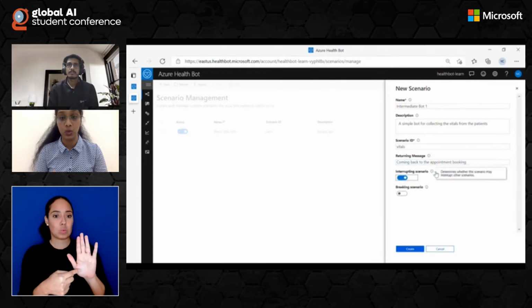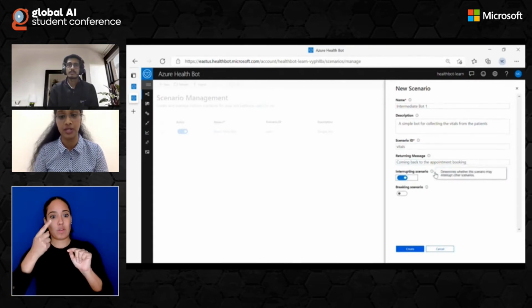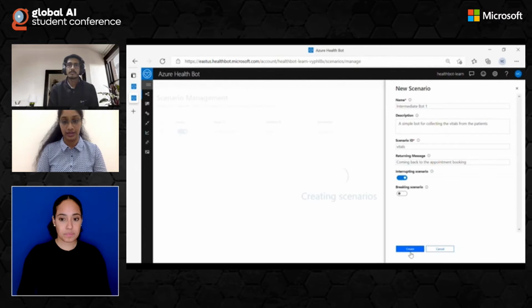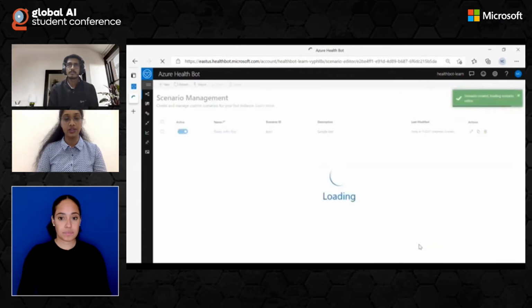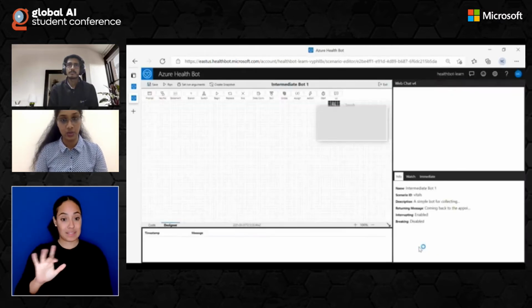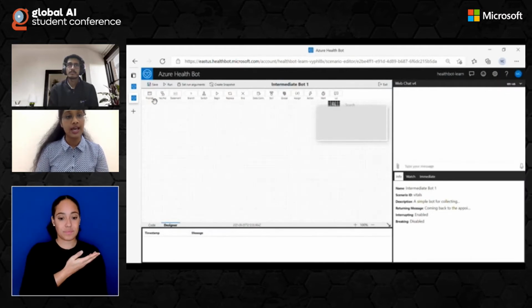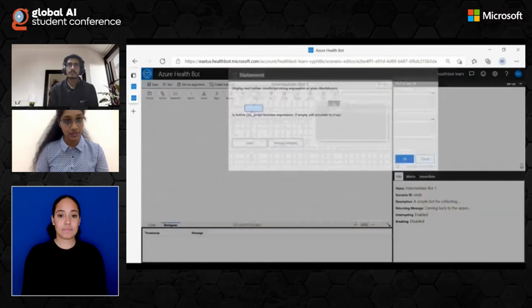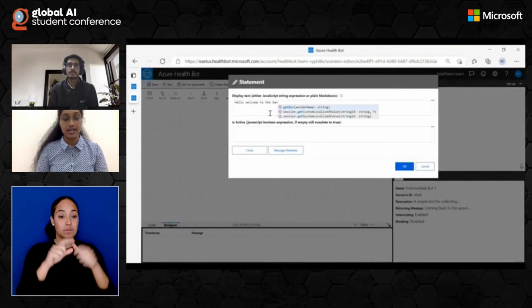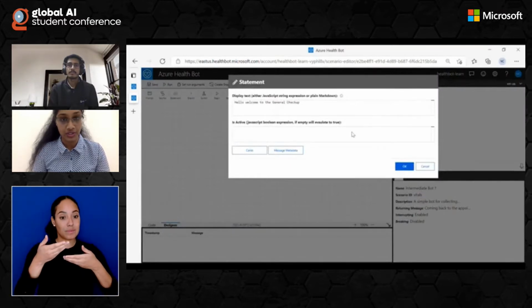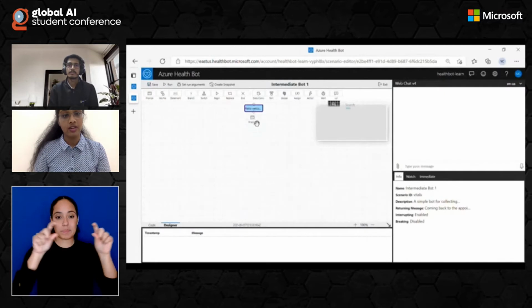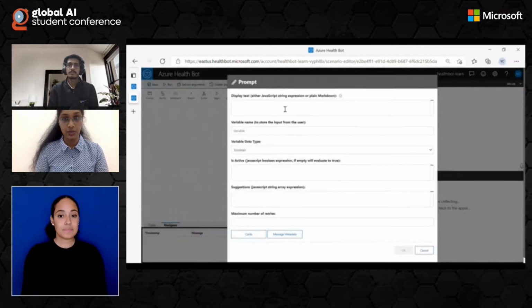Here I'll be enabling only the interrupting scenario and not the breaking scenario. Then we can click on create. Once we click on create, we will be able to see the same workspace which we saw when Shreyan was building a basic bot. Here I'll be dragging out a statement box first to give a welcoming message for the users. I'll tell them, hello, welcome to the general checkup, and this interrupting scenario is only for taking the vitals from the patients.